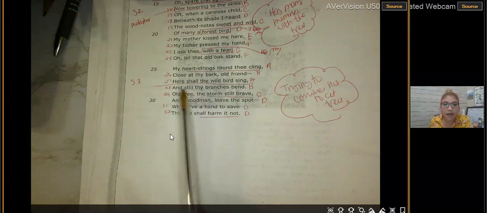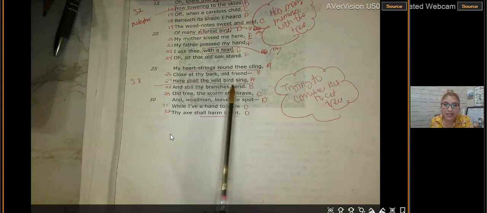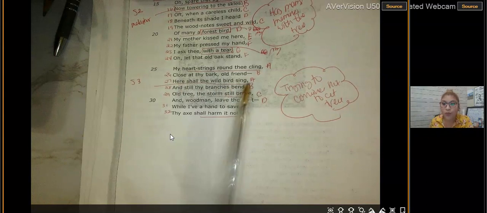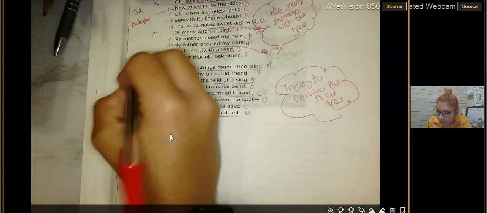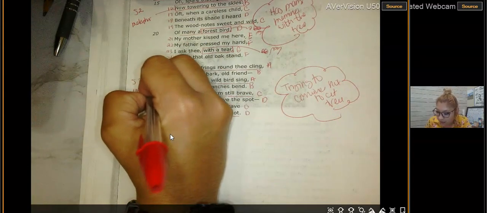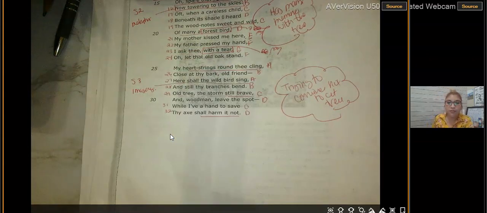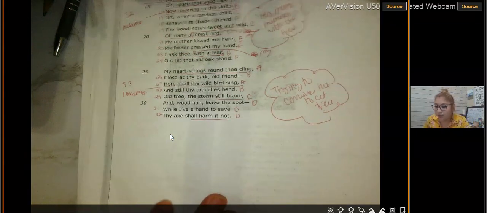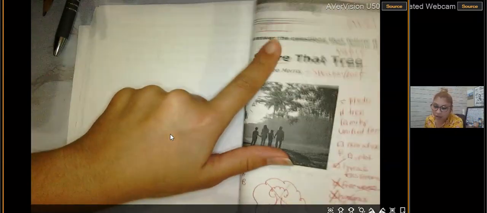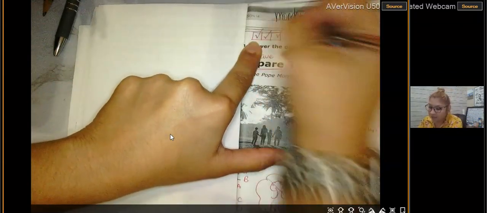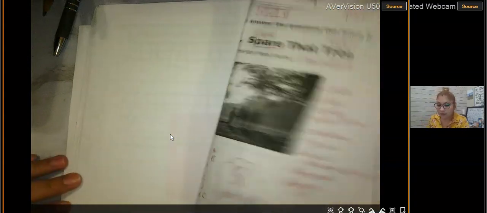All right. And then we have, "here shall the wild birds sing." Again, we can hear the birds singing. We can see the birds singing. A lot of imagery was used here. So I'm also going to put imagery here. All right. So remember, you do have to read this 3 times. If you did read this 3 times, all of these should be checked off. You have to read it 3 times.